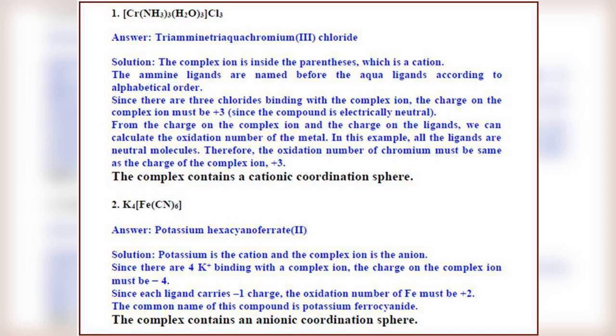The IUPAC name of the first one is triamminetriaquachromium(III) chloride. The IUPAC name for the second one is potassium hexacyanoferrate(II). The solutions for both coordination complexes are given.